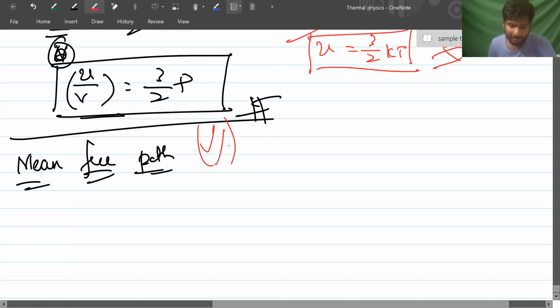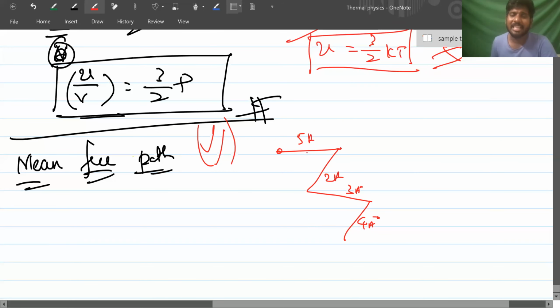The average distance traveled between two successive collisions is called the mean free path. A particle collided 1 time, 2 times, 3 times, 4 times, and traveled 5 angstroms, 2 angstroms, 3 angstroms, 4 angstroms.